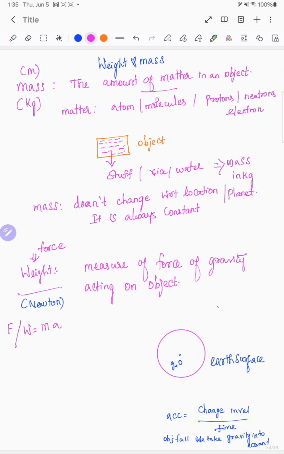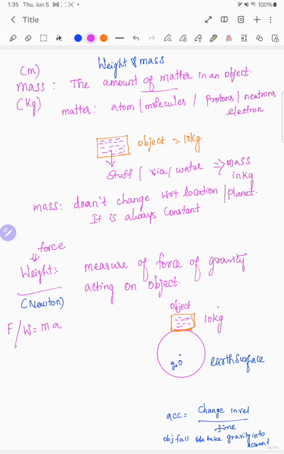How will you measure the force? If you are having the earth's surface, we are keeping an object there having a mass, say 10 kg, for example. I am keeping this 10 kg object on the surface of the earth. It is only calculated based on the surface where it is kept, and the force acting on the surface.